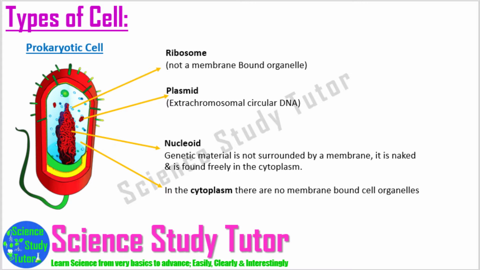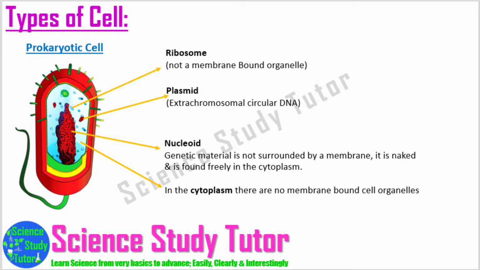Take a look at the picture of a typical prokaryotic cell. As you can see in the picture, the prokaryotic cell does not have a membrane-bound nucleus. The genetic material is freely found in the cytoplasm, and this genetic region or nuclear region is called the nucleoid.